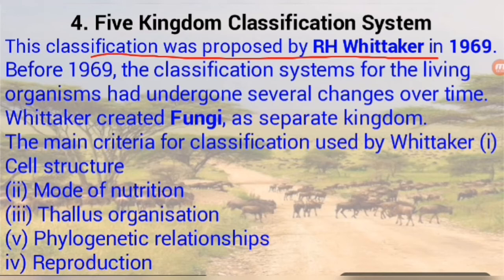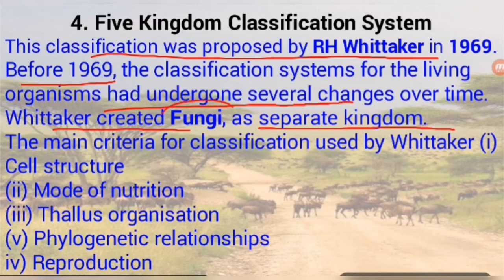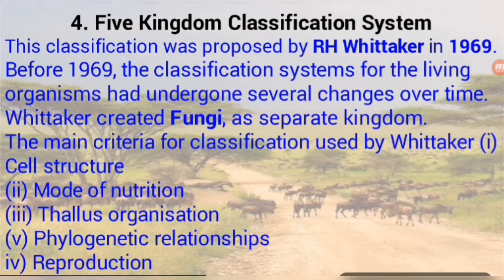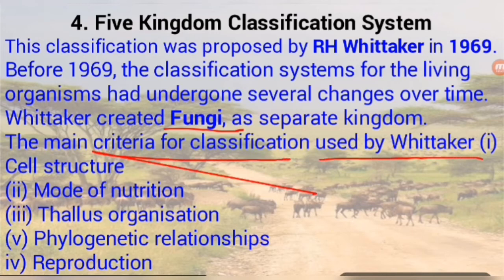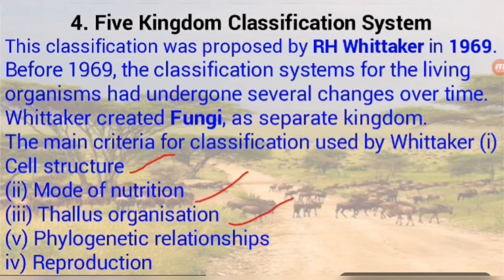So let's discuss in detail this classification system proposed by R.H. Whittaker in 1969. Before 1969, the classification system for living organisms had undergone several changes over time. Whittaker created fungi as a separate kingdom. So students, this is also very important: Whittaker proposed which new category in the five kingdom classification? This one is fungi. The main criteria for classification used by Whittaker: the cell structure, mode of nutrition, thallus organization, phylogenetic relationship, reproduction.